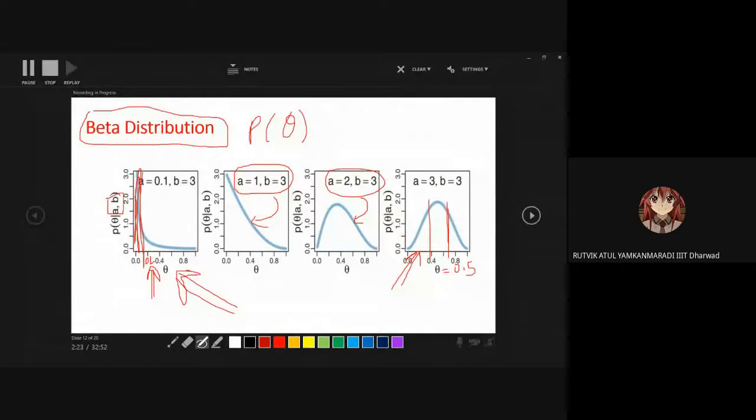Sir, in the first graph, it says P of theta given A and B, where A is 0.1 and B is 0.3. Therefore, at theta equal to 0.1, the value of the probability is more than 1. How is that possible? Okay, so you need to just brush up your probability density with the probability mass function. Just find out how the probability mass function is different from the probability density. Density says the integral of the distribution should be 1, and the mass function says the sum of the probabilities should be 1. Here we are taking the integral, so it is a density function. I won't dive into this topic here because it will take another 15-20 minutes.